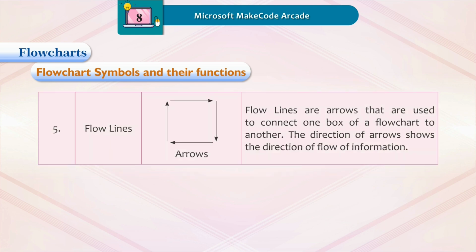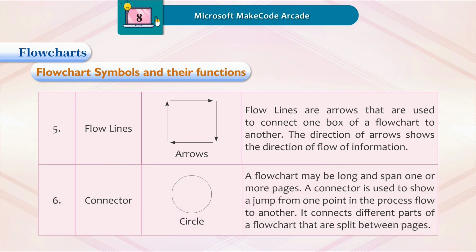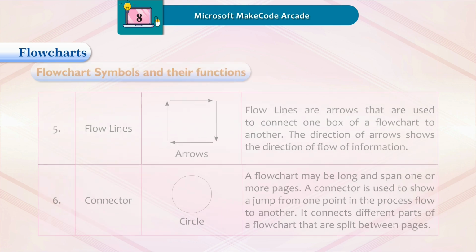5. Flow lines, arrows. Flow lines are arrows that are used to connect one box of a flowchart to another. The direction of arrows shows the direction of flow of information. 6. Connector, circle. A flowchart may be long and span one or more pages. A connector is used to show a jump from one point in the process flow to another. It connects different parts of a flowchart that are split between pages.